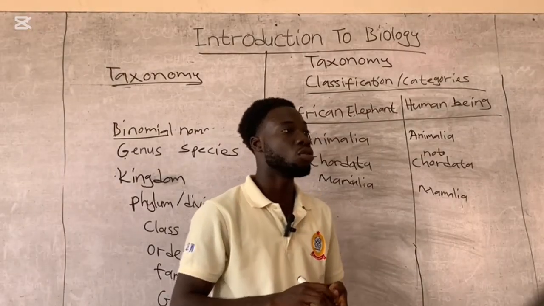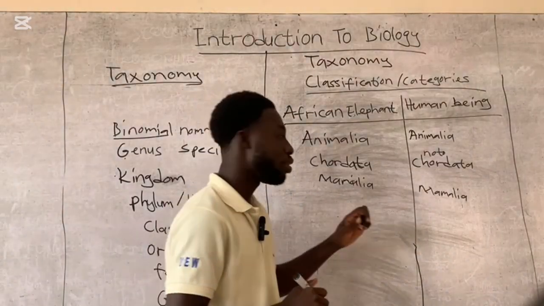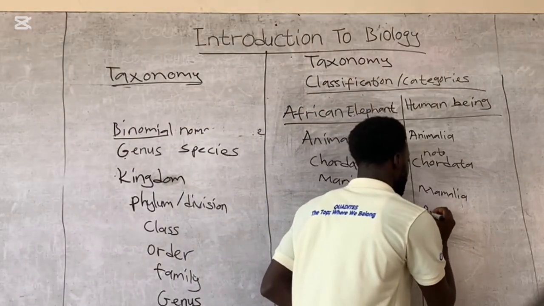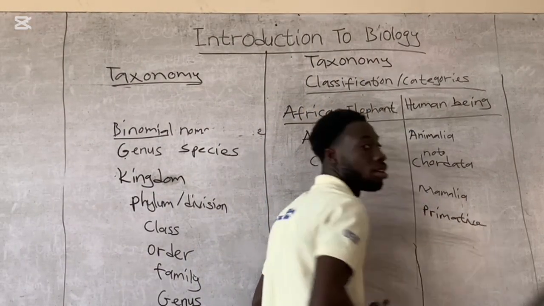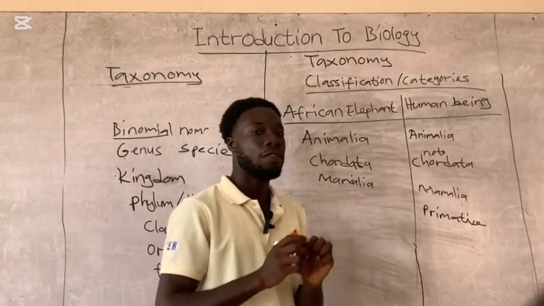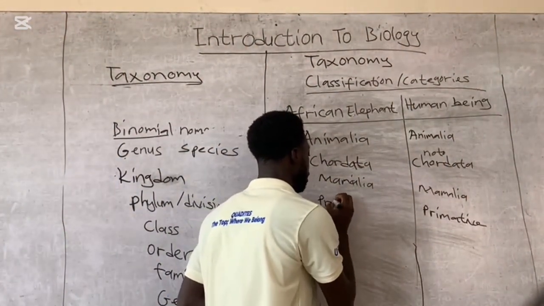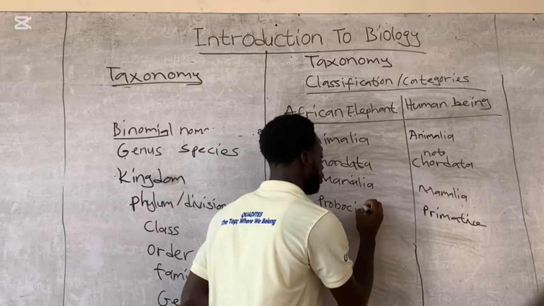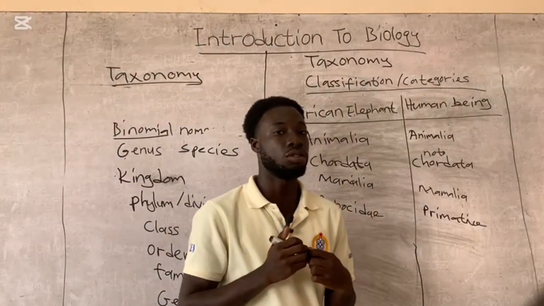All right, now let's go to our order. You say that human beings are primates. We are primates because we have the ability to think. And then African elephants are Proboscidea. Yes, because they cannot think as human beings can do.